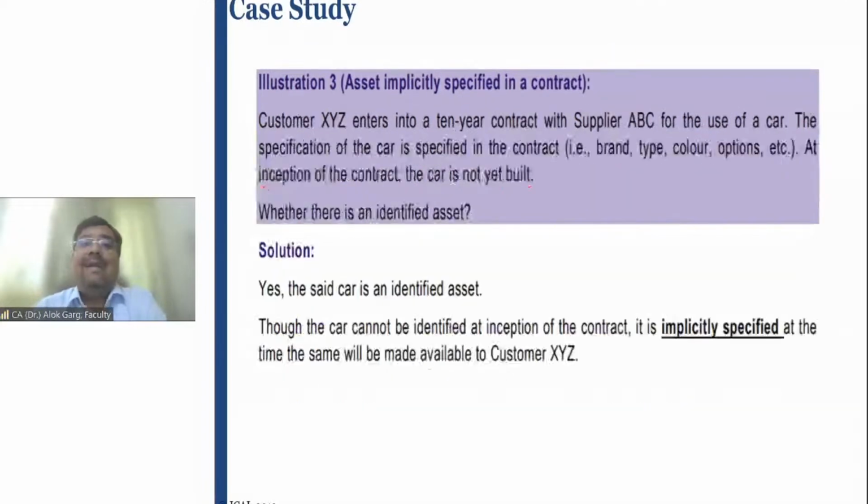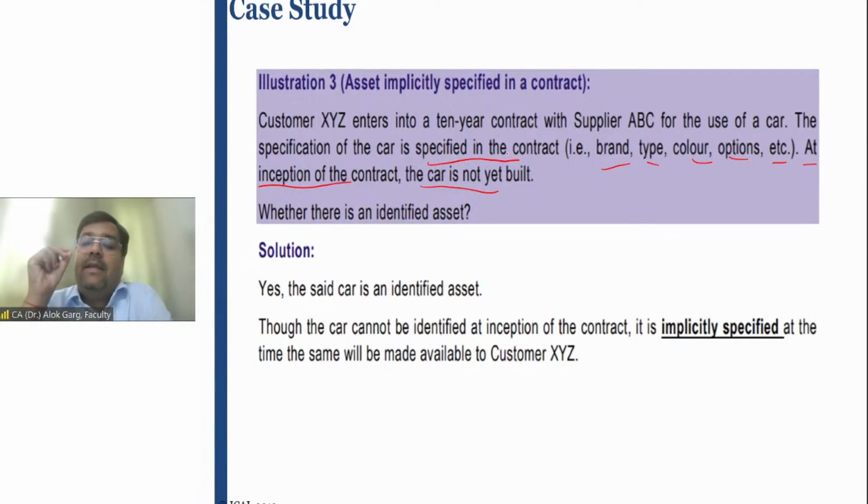Illustration number 3. Asset implicitly specified in the contract. Customer XYZ enters into a 10-year contract with supplier ABC for the use of a car. The specification of the car is specified in the contract, like brand, type, color, option, registration number, etc. At inception of the contract, the car is not yet built.